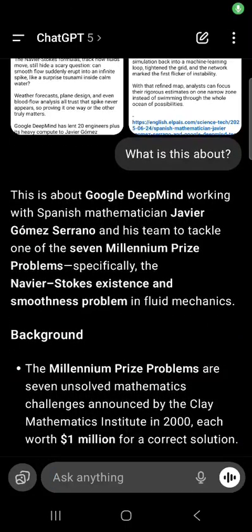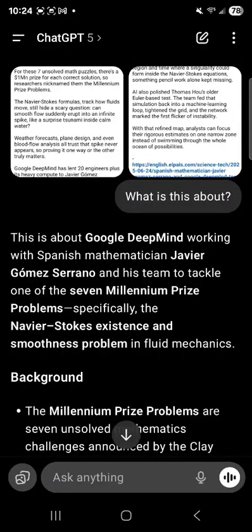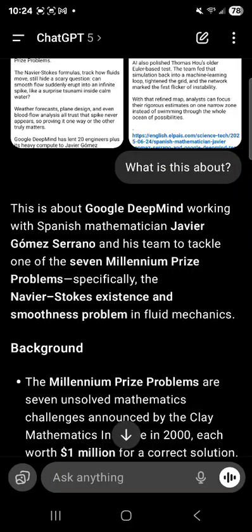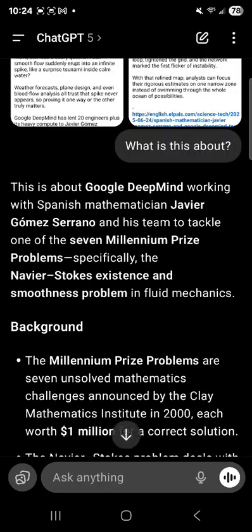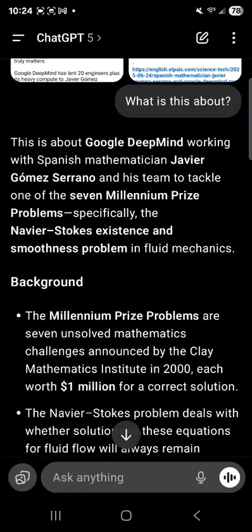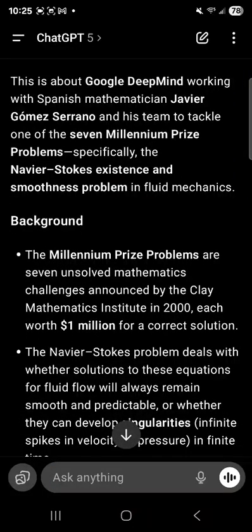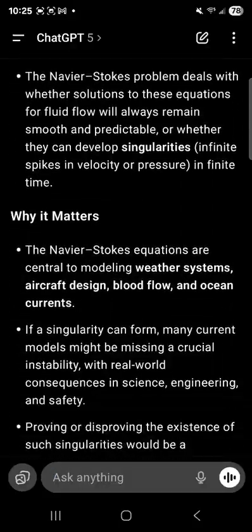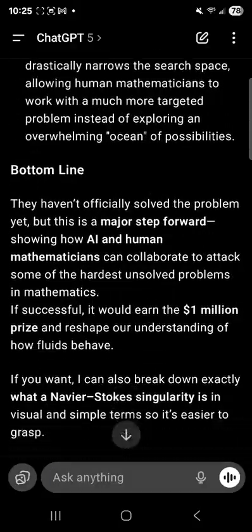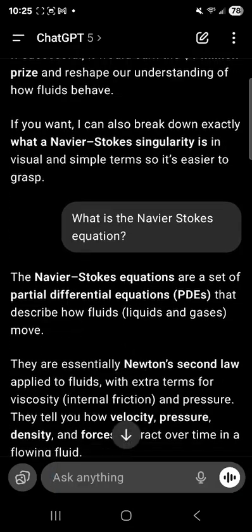Show an end-to-end use of AI for a topic. So there was an article about the Millennium Prize, which Google DeepMind is using AI to try and find a solution for. You start reading the article, it talks about Navier-Stokes equations, right? Okay, that's interesting. But now we asked the AI tool, let me go down. What is the Navier-Stokes equation, right?